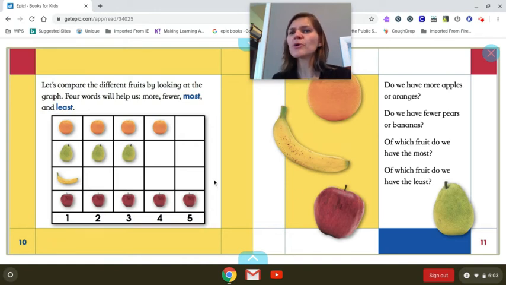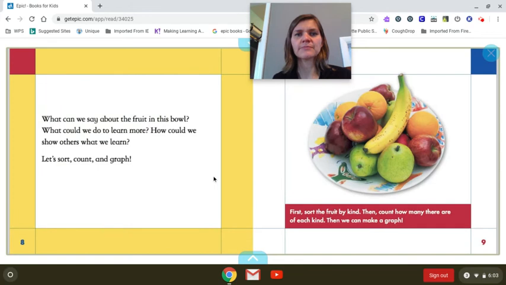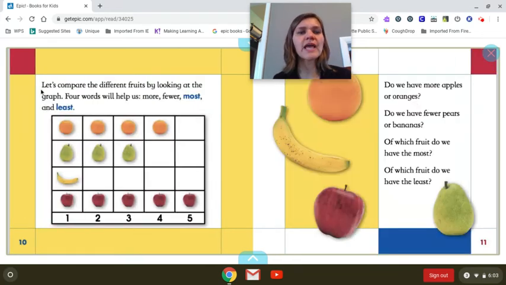Do we have more apples or oranges? Let's count. We have 1, 2, 3, 4. 4 oranges. And how many apples? 1, 2, 3, 4, 5. 5 apples. So there are more apples at 5 than there are oranges at 4.